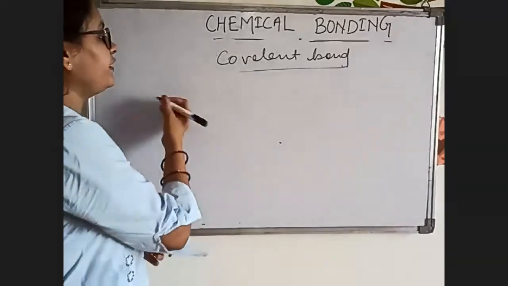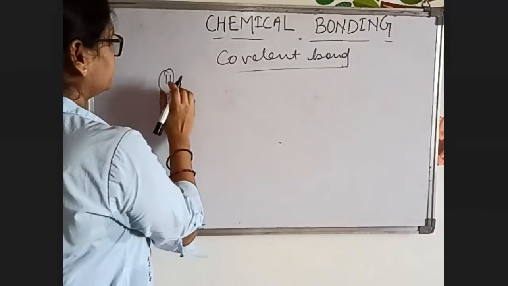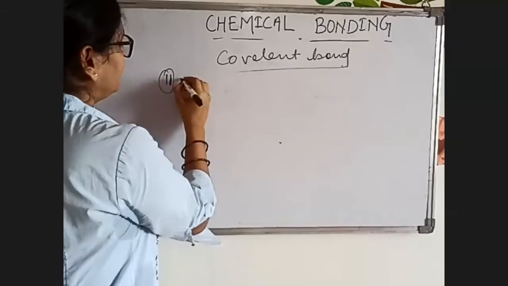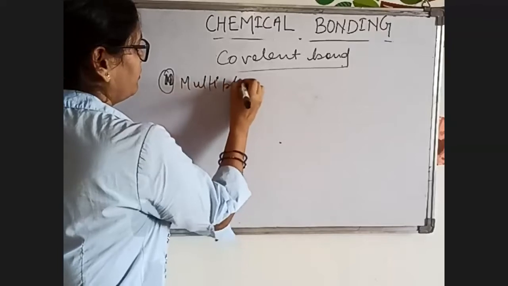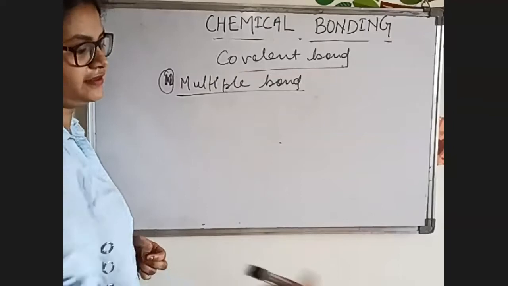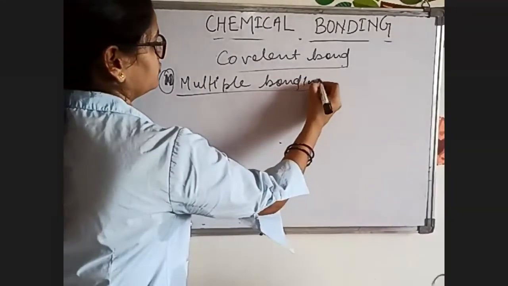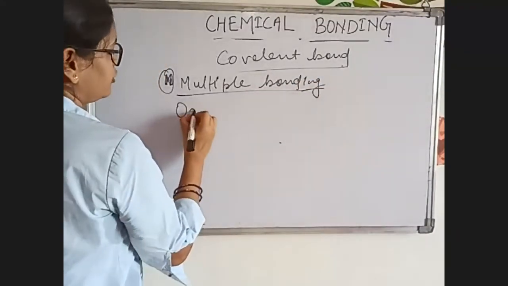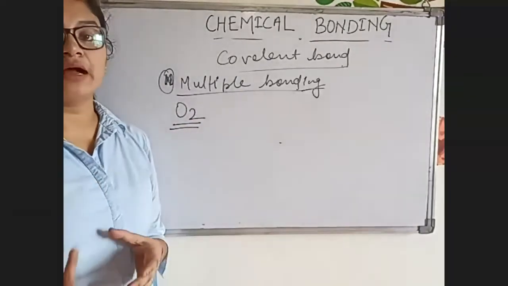Now, in covalent bond, we have to study the second concept. So now, multiple bond. What is multiple bonding? Multiple bonding means there will be more than one covalent bond.